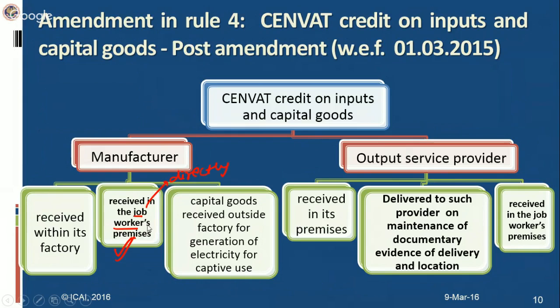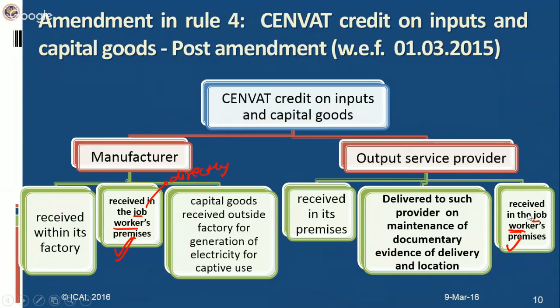Similarly, in case of an output service provider, as you can see from this slide, these two conditions existed prior to amendment as well, but this amendment has been made in case of an output service provider. That even in case of inputs and capital goods, if they are received directly by the job worker on direction of manufacturer or output service provider, he can claim CENVAT credit thereof.